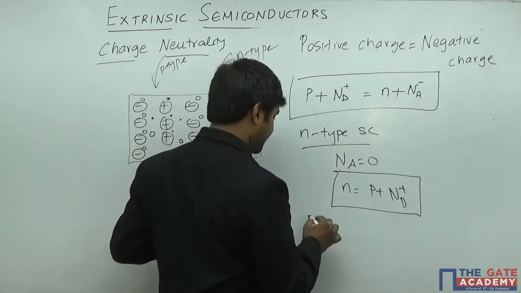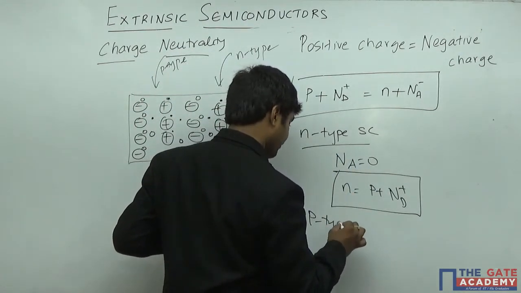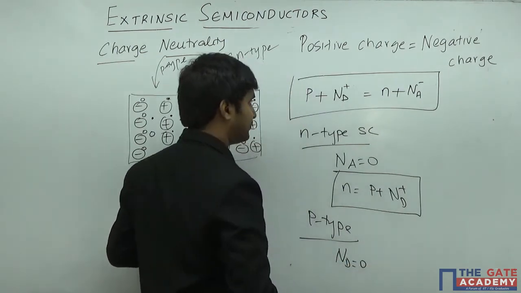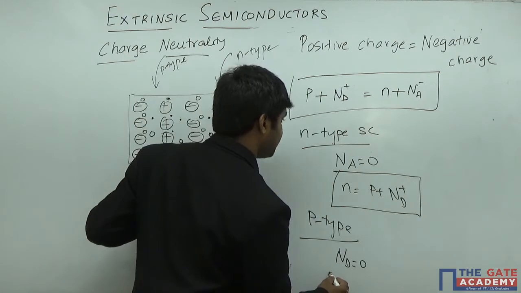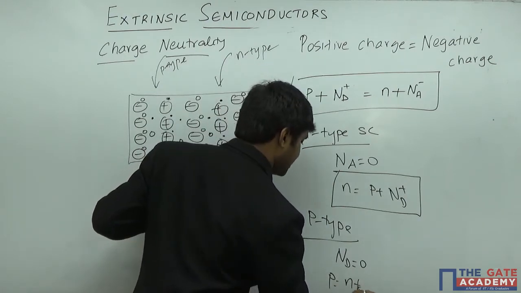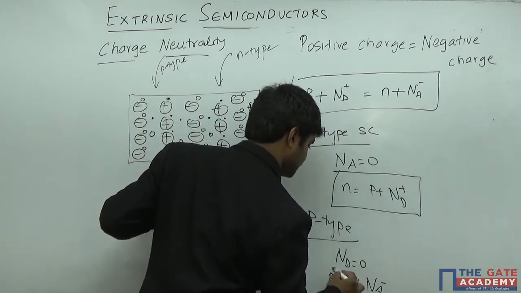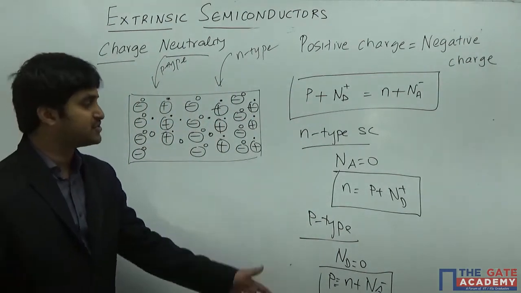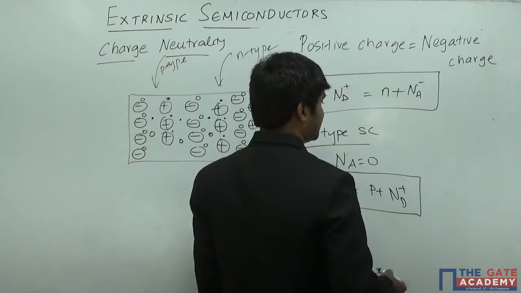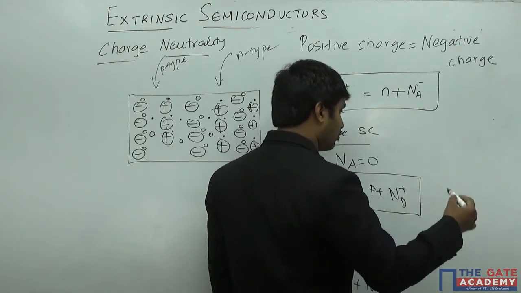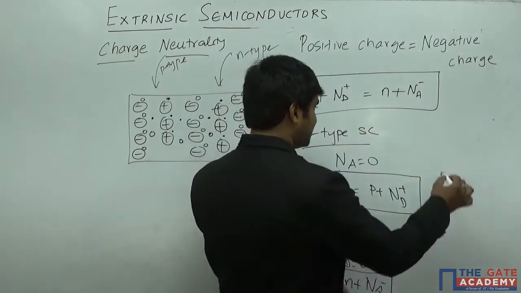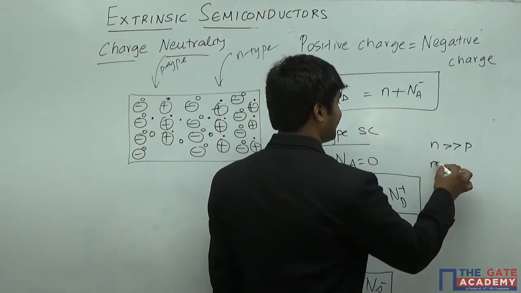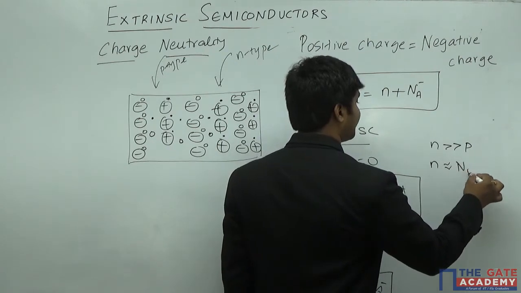Similarly, in the case of a P-type, Nd is equal to 0. So therefore, the value of P is equal to N plus Na minus. We can take an approximation that whenever the doping levels are more than a moderate level, the value of N is going to dominate over the value of P. Then I can simply write the value of N is almost equal to the value of Nd.